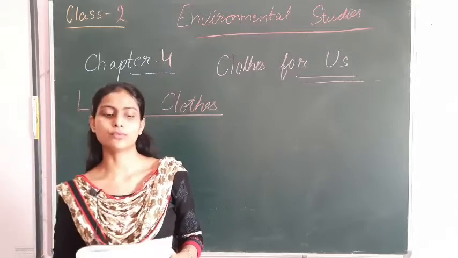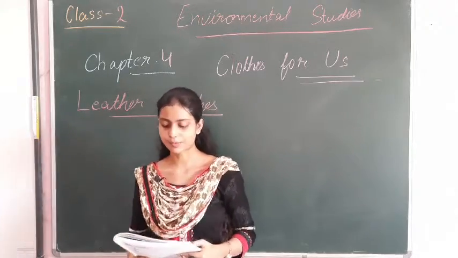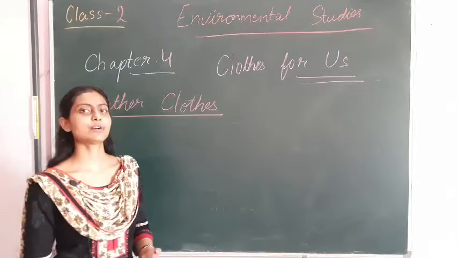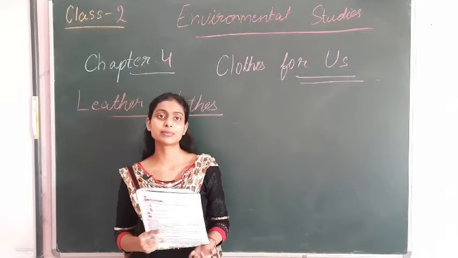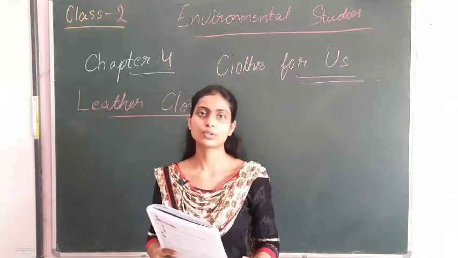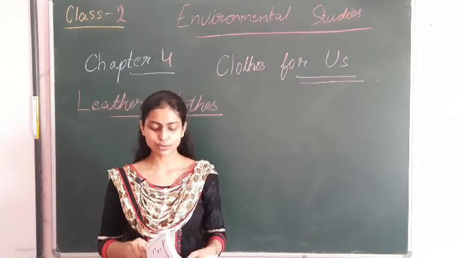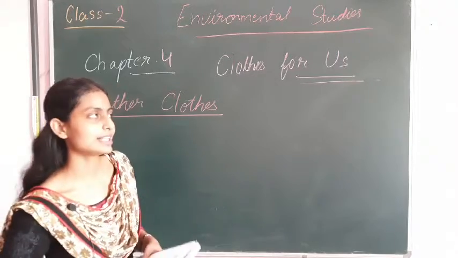Leather is obtained from the skin of dead animals like cows, pigs, goats, and sheep. From where will you get this leather? You will get it from the skin of dead animals. Which animals? Cows, goats, sheep, pigs. Leather is also used to make shoes, belts, and bags.